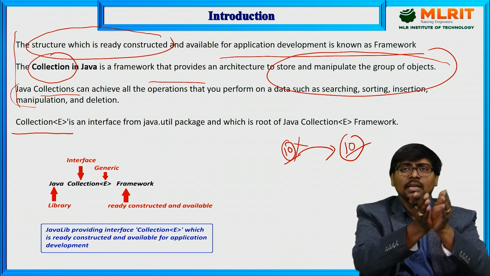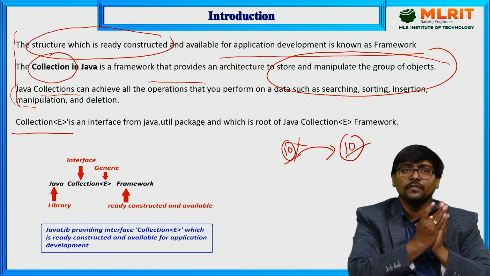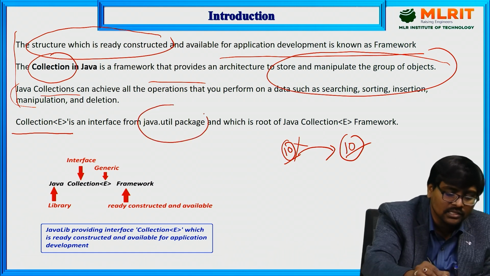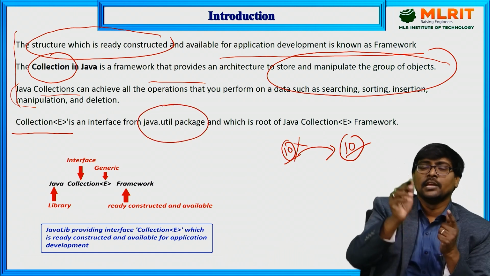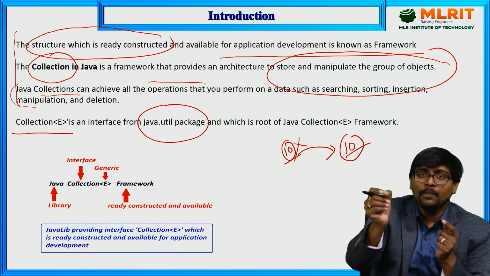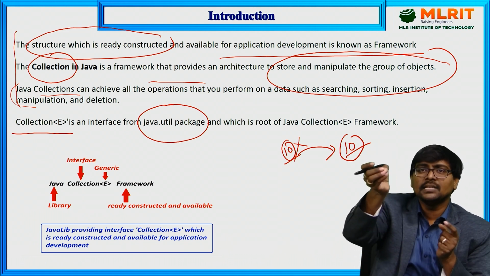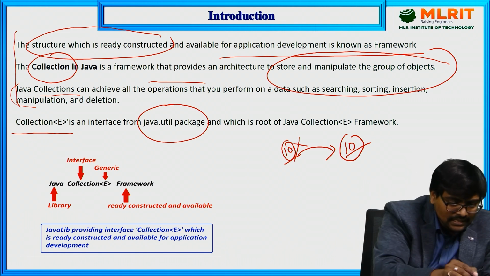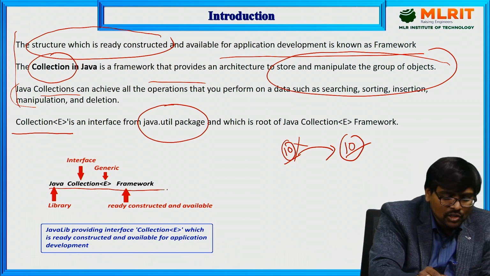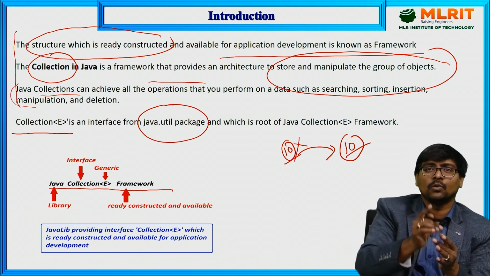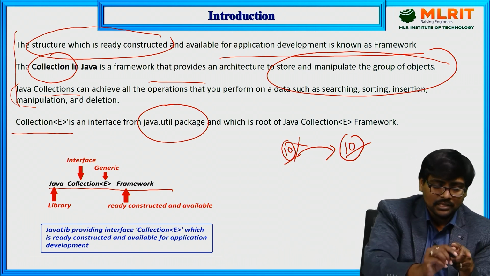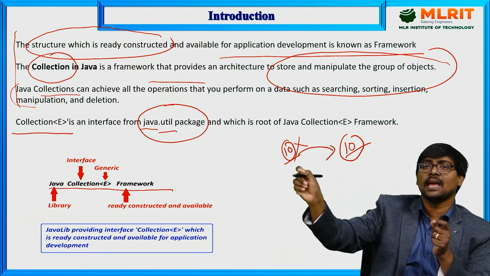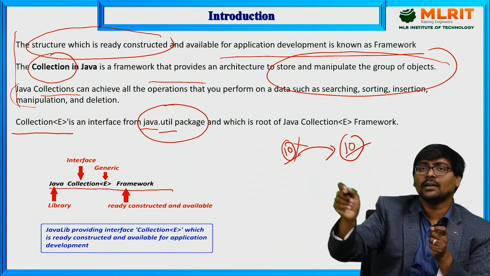Now, everything is available in one package. From which package is the collection produced? The util package. The first thing you need to remember is the util package. That util package consists of one interface, Collection. What is the syntax? See this: Java collection framework. I will expand each one. Java means library. See, java.util.Scanner, java.util.Collection.